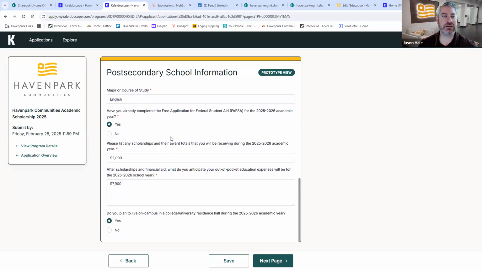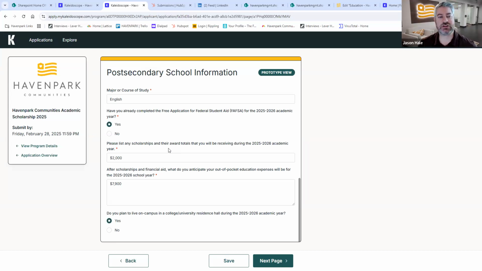Have you already completed the Free Application for Federal Student Aid, the FAFSA, for the 2025-2026 year? And again, currently we're in the 2024-2025 academic year, so this is again for next fall. This new FAFSA is released on December 1st, the official release date, December 1st, 2024. So that's when you're able to start completing the FAFSA, and I would certainly encourage you to do that as soon as you're able to. But if you complete that document, certainly you'll put yes on there.